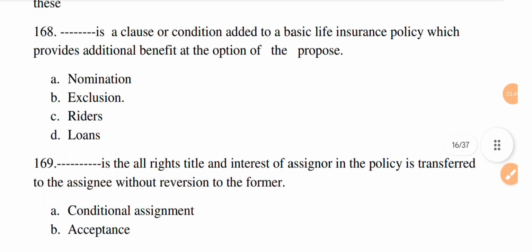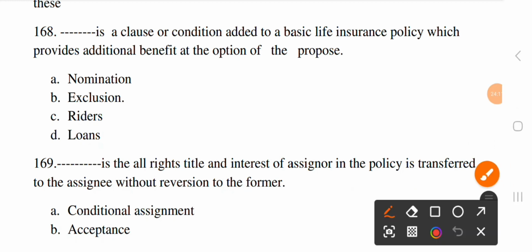Next question. Dash is a clause or condition added to a basic life insurance policy which provides additional benefit at the option of the proposer. Option A, nomination. B, exclusion. C, rider. And D, loans. The correct option is C, riders.